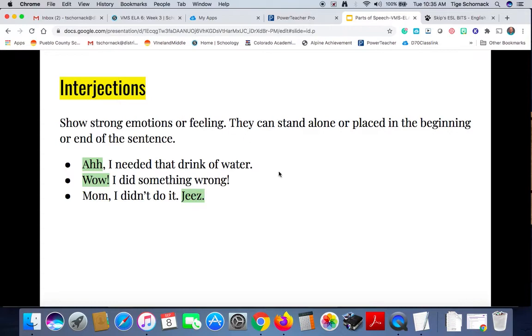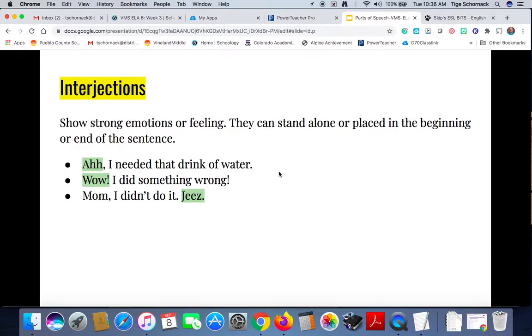Finally, interjections. Again, I didn't do that on the worksheet because they don't need to be in a sentence. They show strong emotions or feeling. They can stand alone or be placed in the beginning or end of a sentence. Like, I needed that drink of water. Wow, I did something wrong. Mom, I didn't do it.